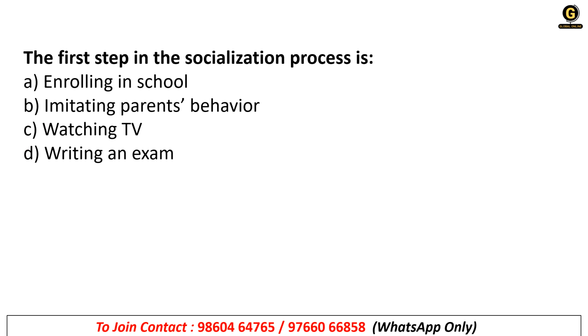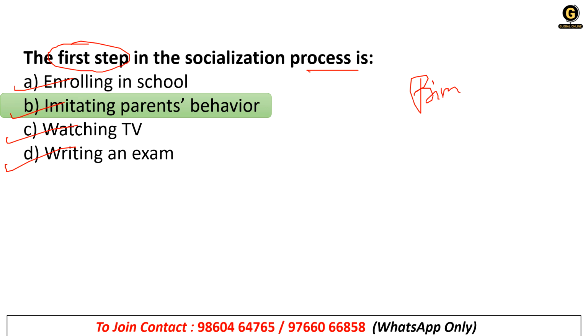Next question. The first step in the socialization process is enrolling in school, imitating parents' behavior, watching TV, or writing an exam. So this is imitating parents' behavior. That is the first step, that means your primary socialization.